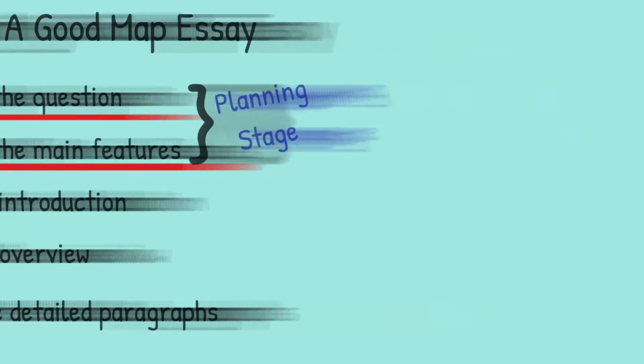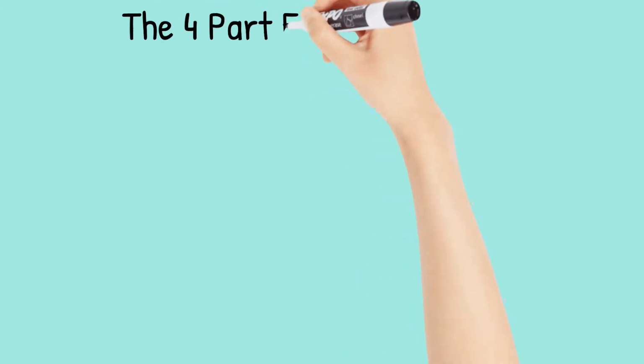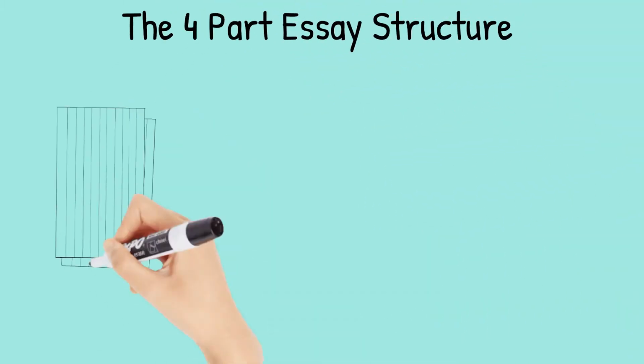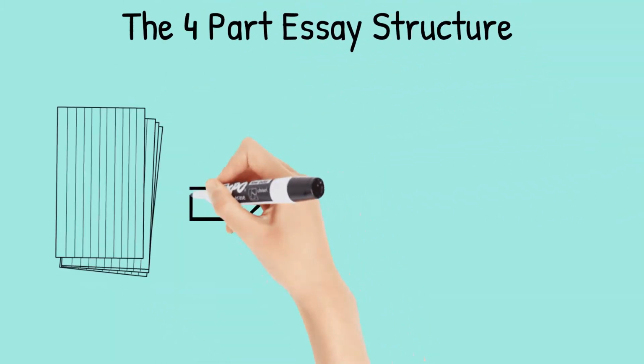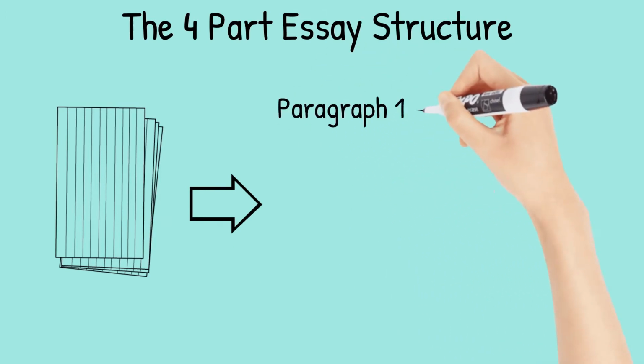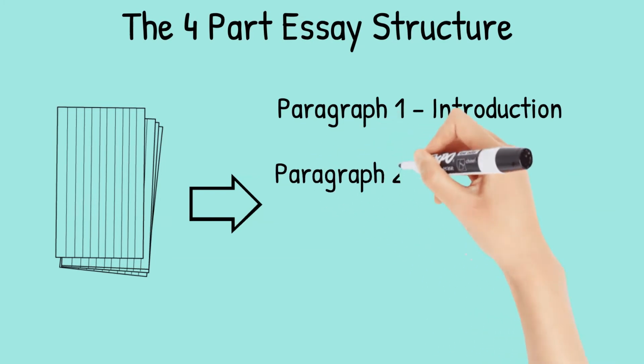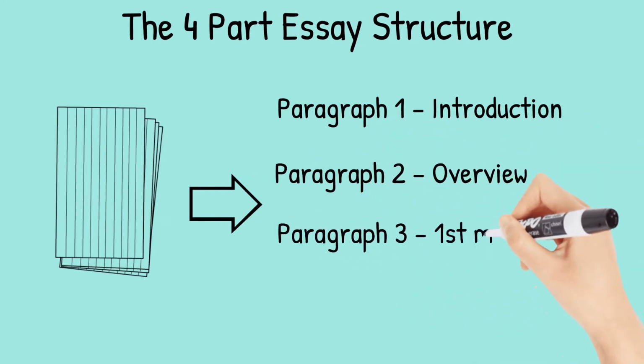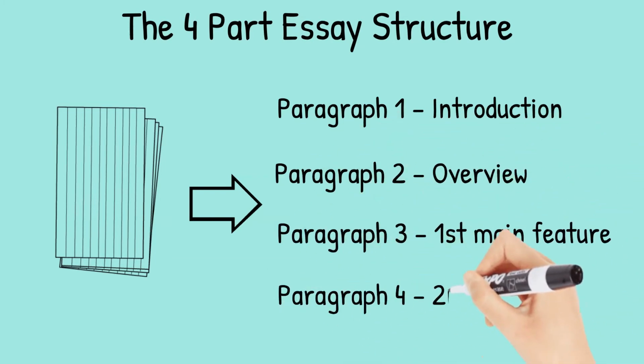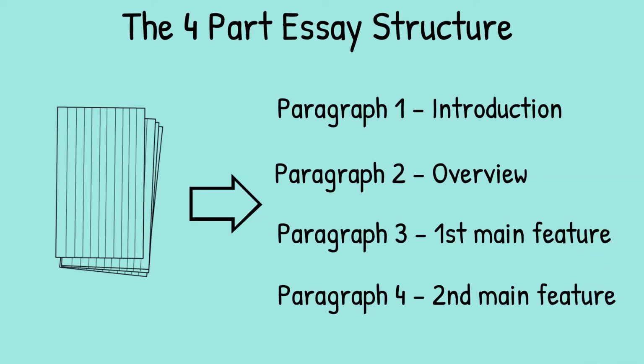map question. Before we begin, here's a model essay structure that you can use as a guideline for all IELTS Academic Task 1 questions. Ideally, your essay should have 4 paragraphs. Paragraph 1, the introduction. Paragraph 2, the overview. Paragraph 3, first main feature. And paragraph 4, second main feature. We now have everything we need to begin planning and writing our map essay.